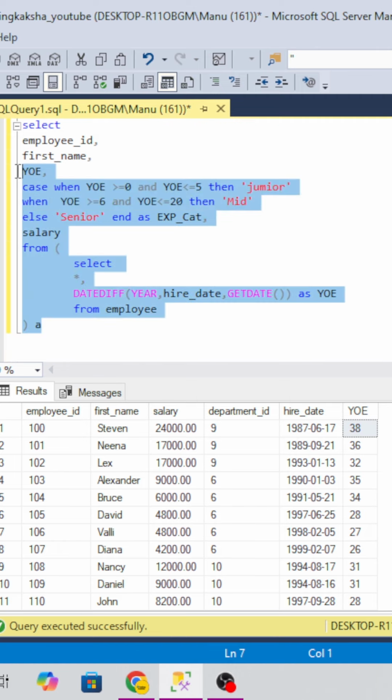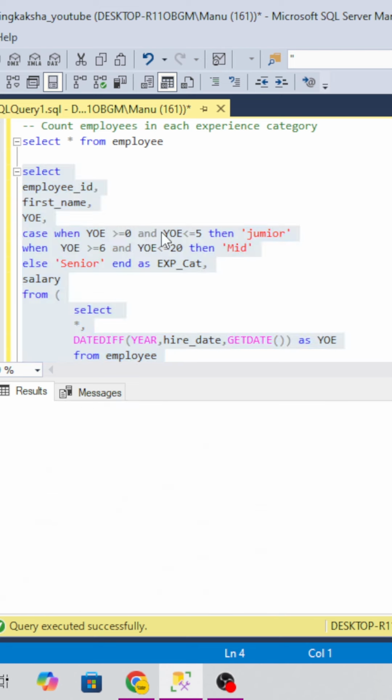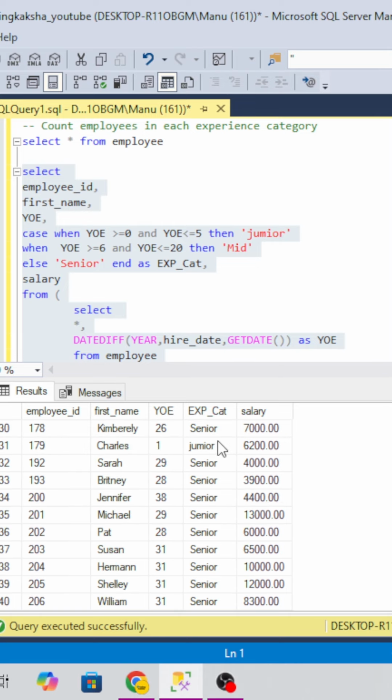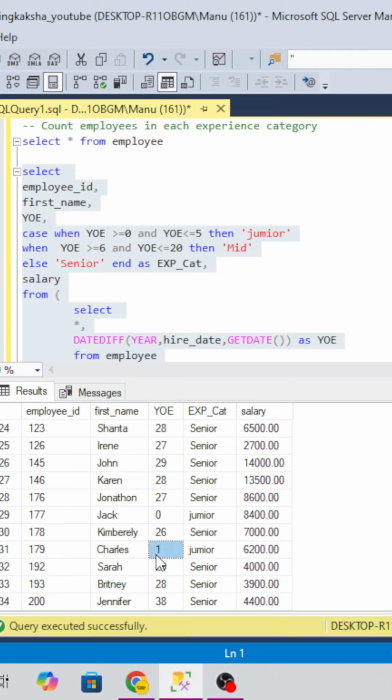So if you look over here, we can see that the employee having 38 years of experience is considered a senior. The employee having 1 year of experience is considered a junior.